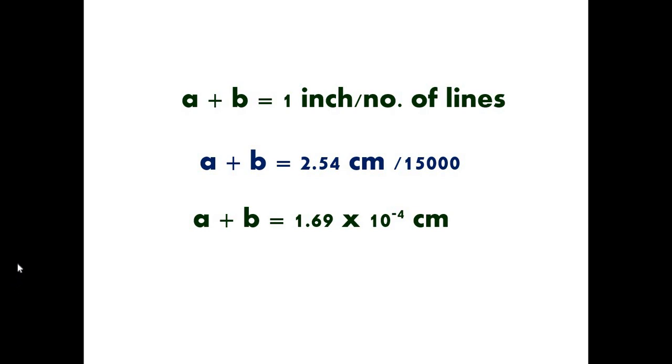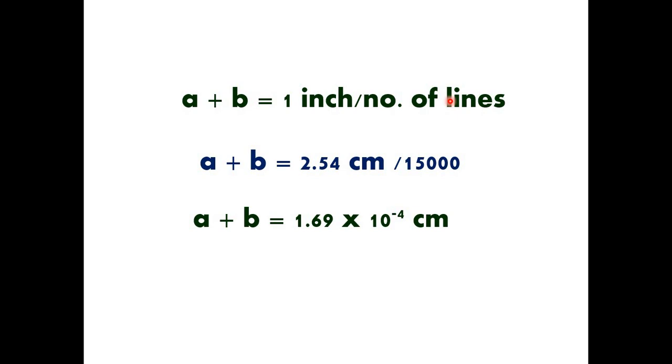If you are doing some study with respect to diffraction, if you are using any diffraction grating, then you should know the value of A plus B for that diffraction grating, because various gratings have various factors with respect to the number of lines. Number of lines is the term that can be varied for each and every grating.